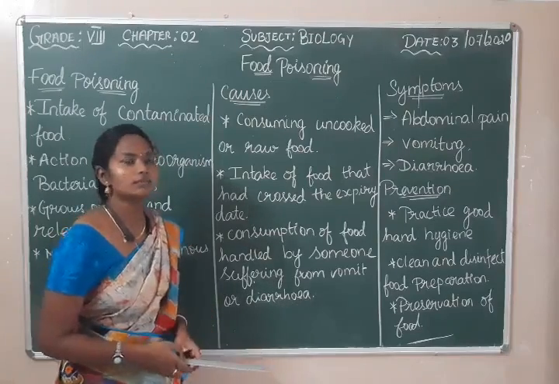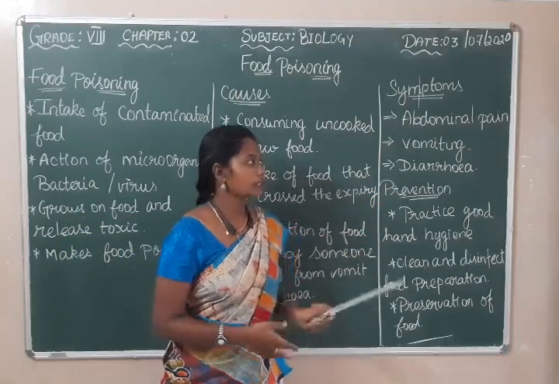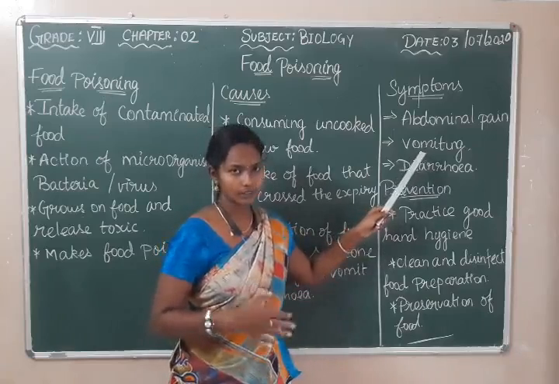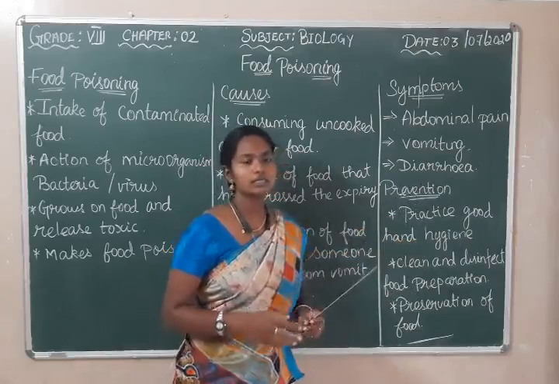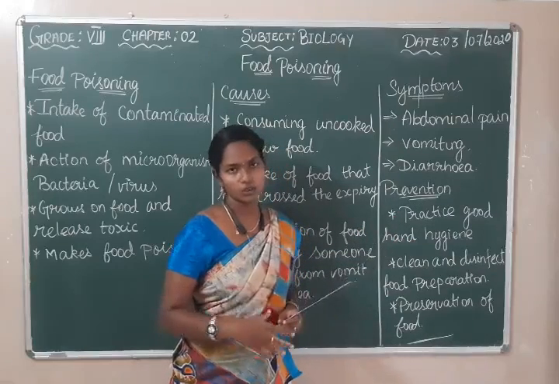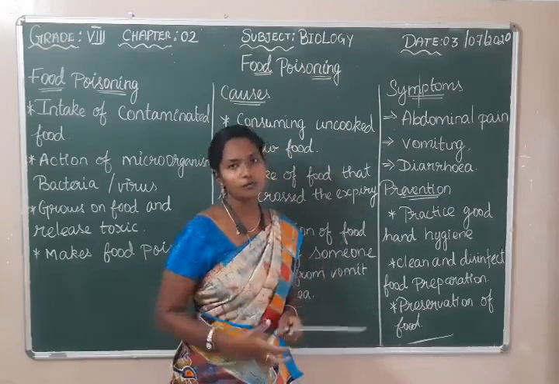So what are the symptoms? Symptoms are abdominal pain, that is pain in the abdominal region, and vomiting, which is taking out the undigested food, and diarrhea, which is the release of watery stool. That condition is called diarrhea. So these are the symptoms of food poisoning.